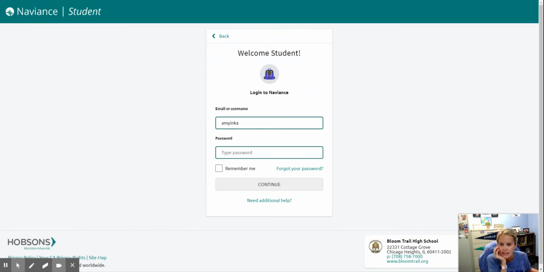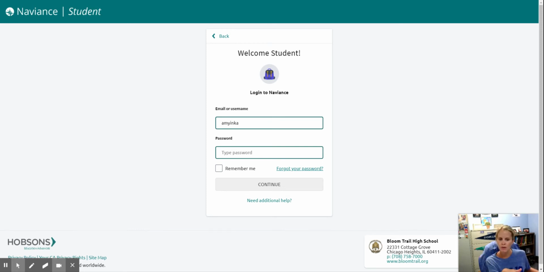To log into Naviance, many of you created a username and password that you might remember, and some of you reset it last year. So some of you log in with your Bloom Township email address, and some of you have a username. So try each. And if your username and then your email with the password don't work, just click on Forgot Password and reset everything. I just went through and reset everything like I forgot.